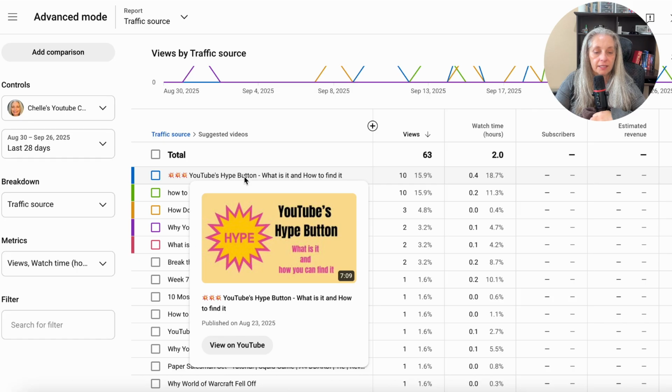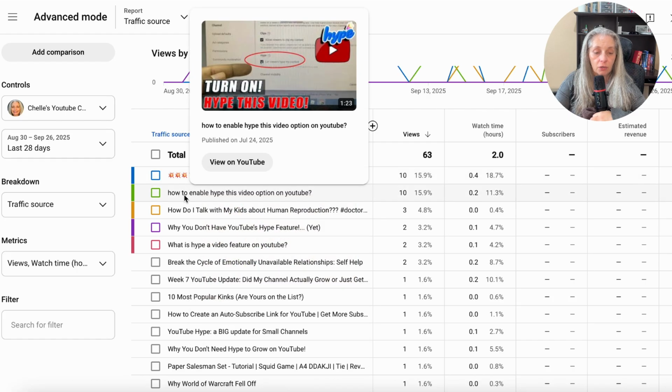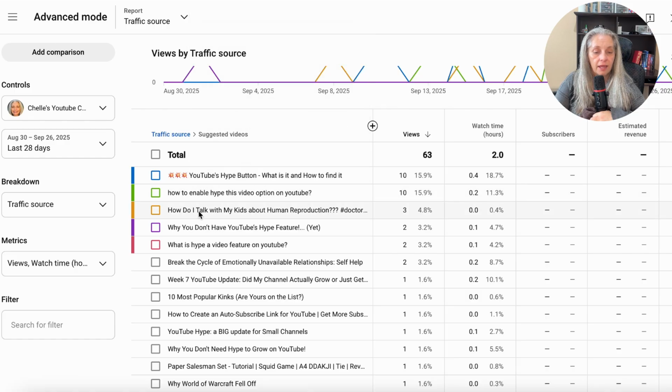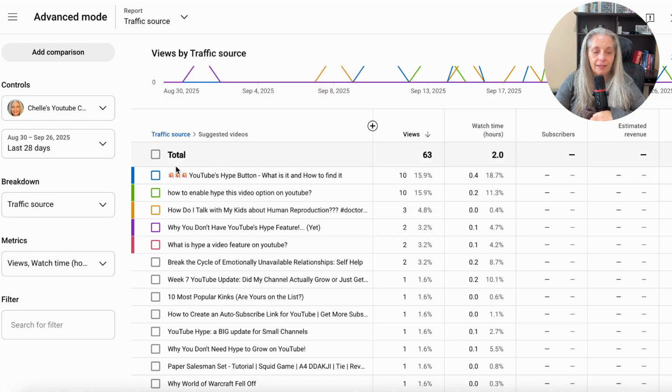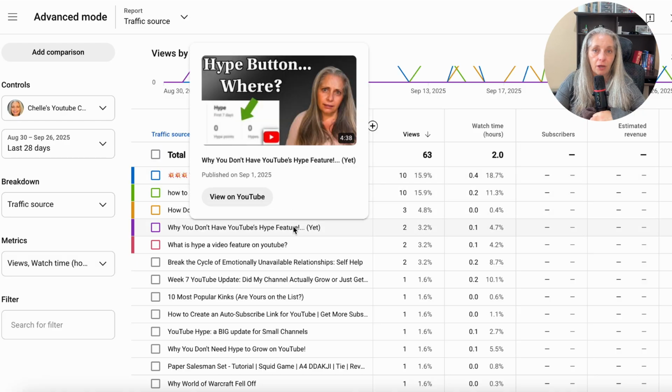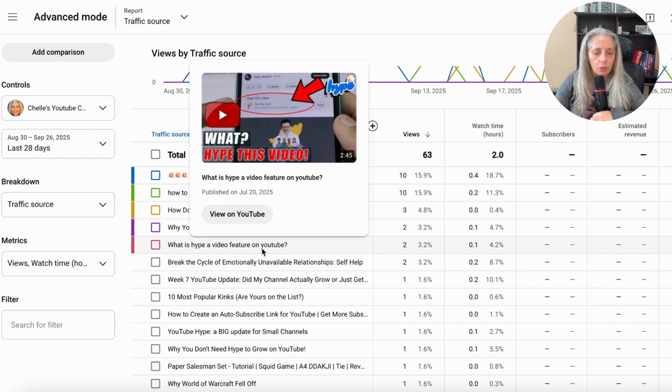And what you want to see is videos that YouTube is pushing out after watching yours that are about what you are talking about. But what's even better is when it's actually your YouTube channel they're pushing out. So if you can get it where that's what they're pushing out, that's awesome. But this is still okay because it's all about hype. And I do talk about hype.